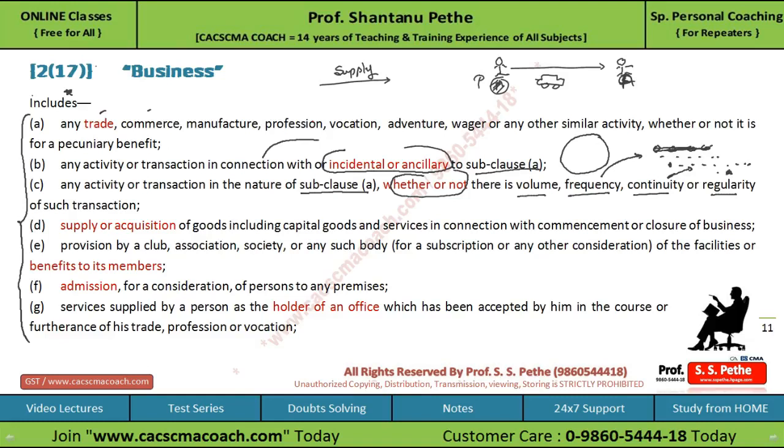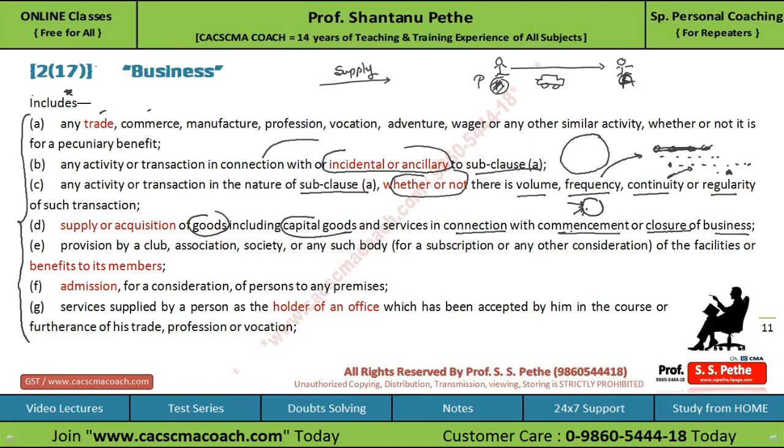The next point says supply or acquisition of goods. Whenever you are supplying or acquiring any goods, including capital goods, and services in connection with the commencement or closure of business. So even when you are just commencing your business, acquiring any goods or services will fall under the business, although you are about to start your business.